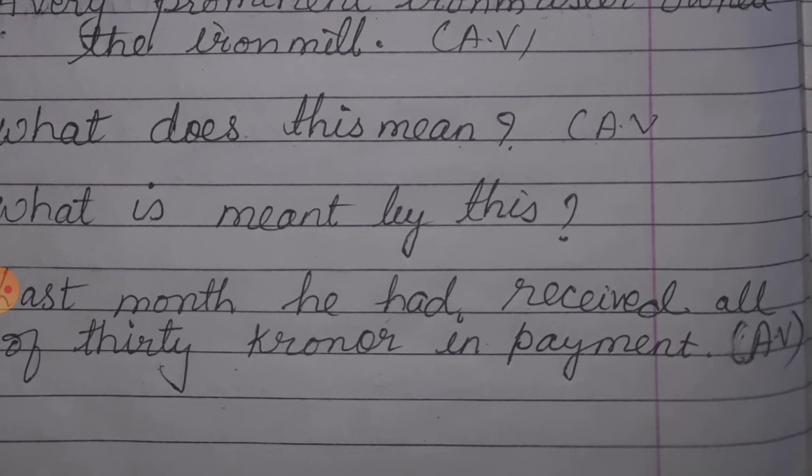So now let us change this sentence to passive. He had received. So he is doing the action of receiving, so it is an active voice sentence. Now we are changing it to passive. You will take the object in the subject place: all of 30 kroner in payment. Now, what is your verb?